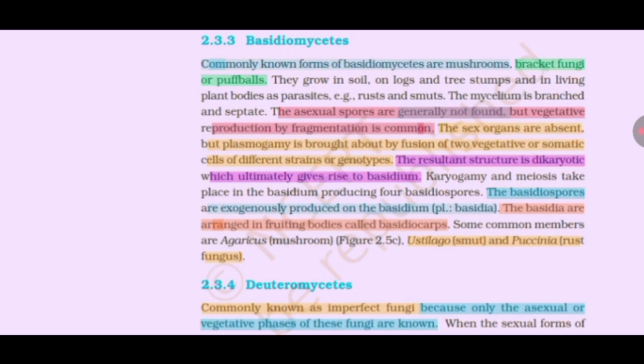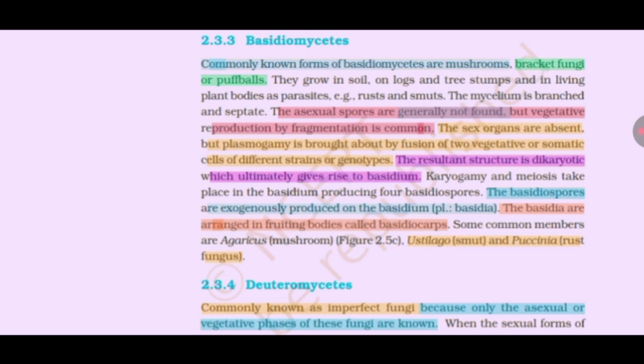Basidiomycetes. Commonly known forms of basidiomycetes are mushroom, bracket fungi or puffball. They grow in soil, on logs and tree stumps and in living plant bodies as parasites. Examples: rusts and smuts. The mycelium is branched and septate. The asexual spores are generally not found, but vegetative reproduction by fragmentation is common. The sex organs are absent, but plasmogamy is brought about by fusion of two vegetative or somatic cells of different strain or genotype. The resultant structure is dikaryotic, which ultimately gives rise to basidium.